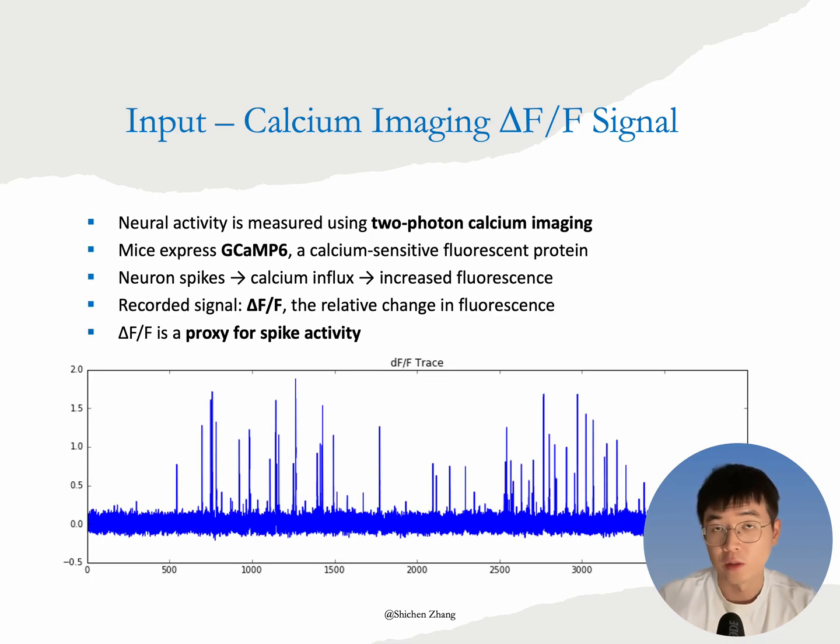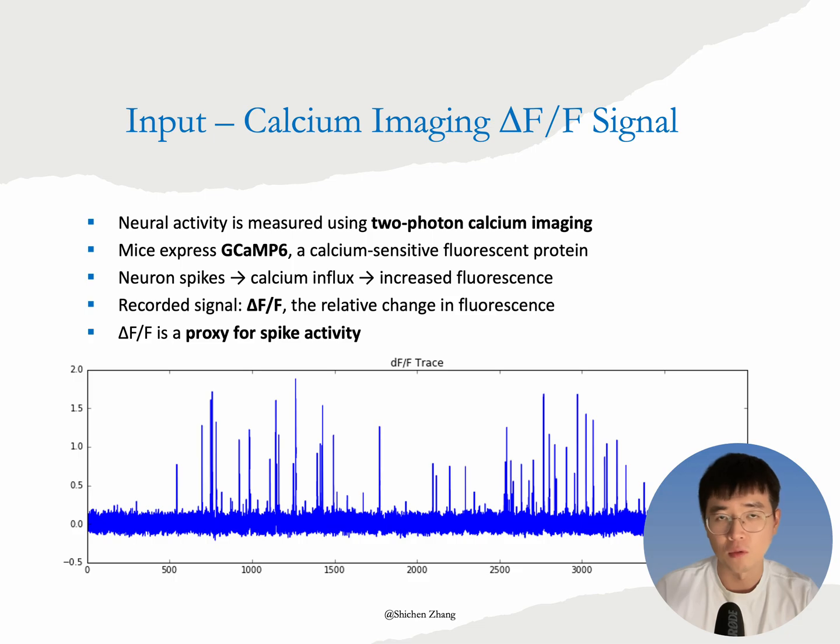To measure neural activity, this dataset uses a technique called two-photon calcium imaging. The mice are genetically modified to express GCaMP6, a fluorescent protein that binds to calcium. When a neuron spikes, calcium enters the cell and GCaMP6 produces a strong fluorescent signal. These signals are recorded over time and summarized as delta F over F, which represents the relative change in fluorescence intensity compared to a baseline level.